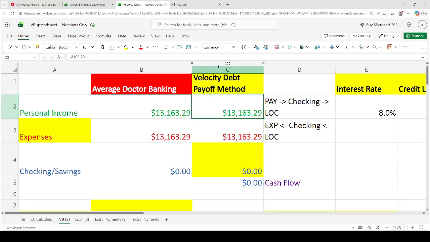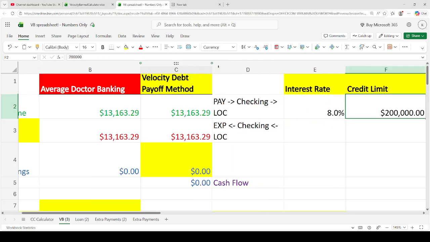Okay? And then not only that, we're going to assume that we have access to a line of credit. So what's a line of credit? It's basically a financial tool where you could borrow money, pay it back, and then use it over and over again. Okay, that's what a line of credit is. And we're going to assume we have access to a $200,000 8% home equity line of credit.